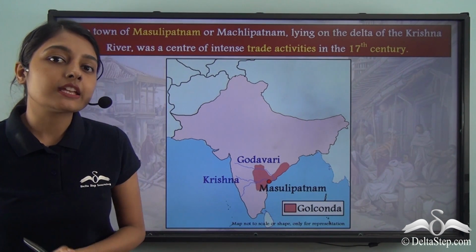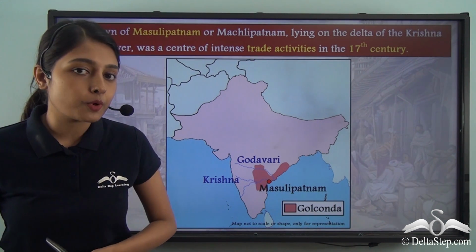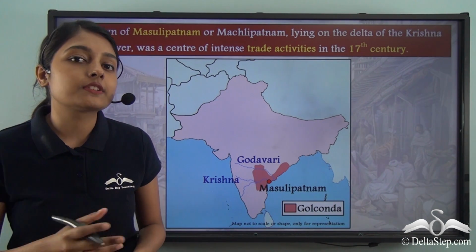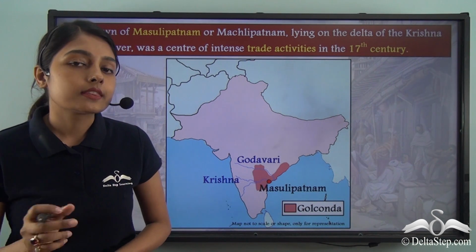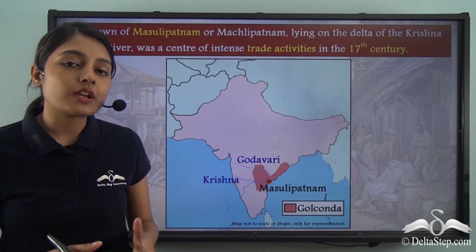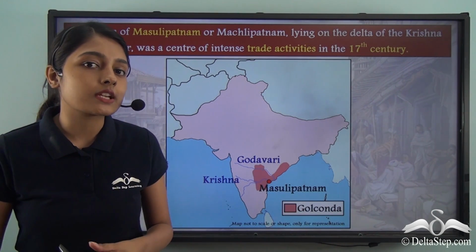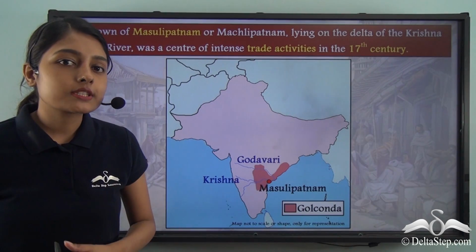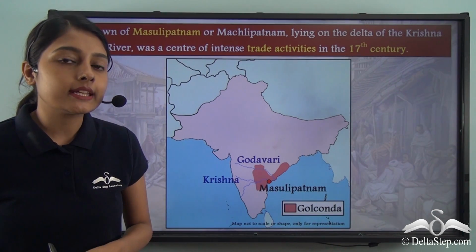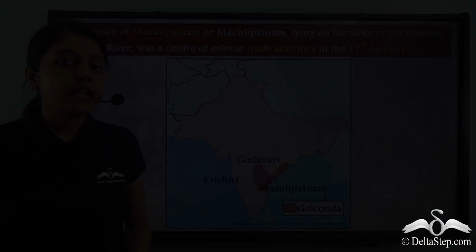Our previous lesson introduced us to the rise and fall of a medieval port town, and the port town that we discussed in that lesson was the port town of Surat on the Gujarat coast. Now let us travel to the southern part of India and find out another port town there. So the port town that we will be focusing on in this lesson is Masulipatnam.